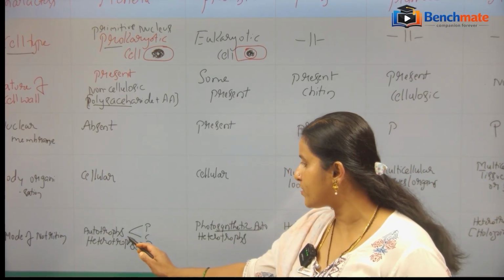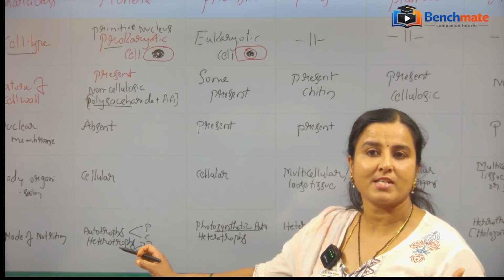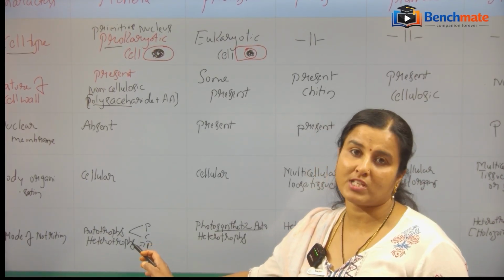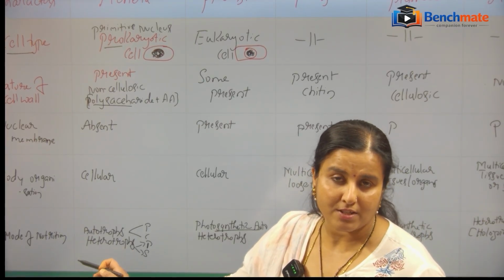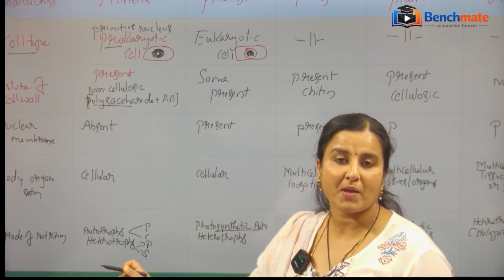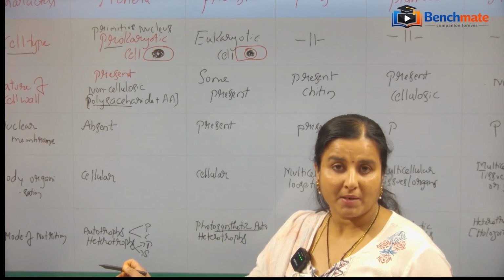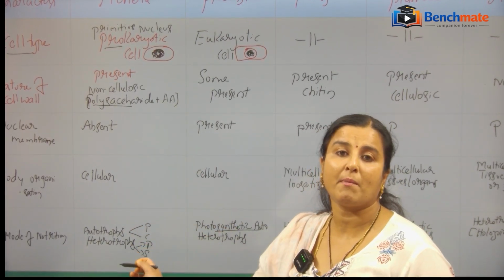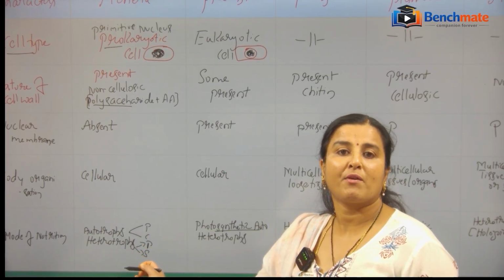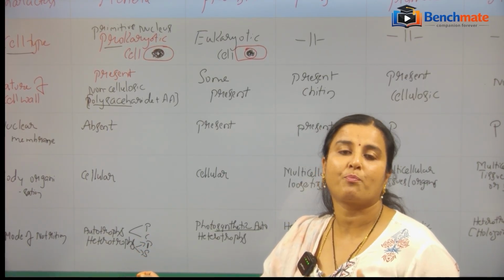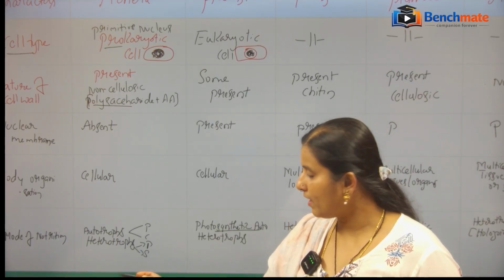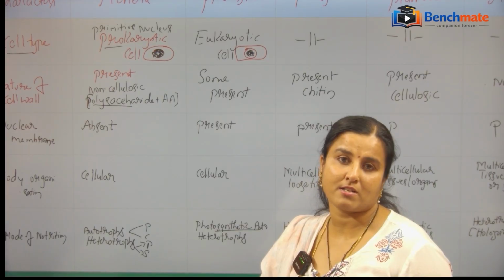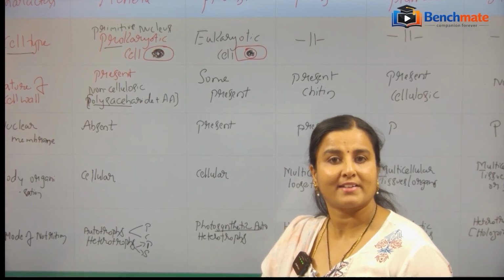Autotrophs: auto means they are going to synthesize their own food. How are they synthesizing? They may be photosynthetic. Due to the presence of the pigment chlorophyll A in the members of the Monera, they perform photosynthesis and obtain energy. Then chemosynthetic: they oxidize inorganic substrates and obtain their energy.